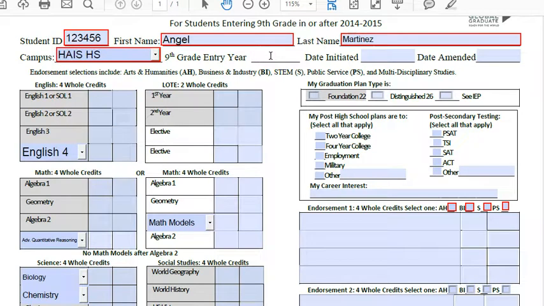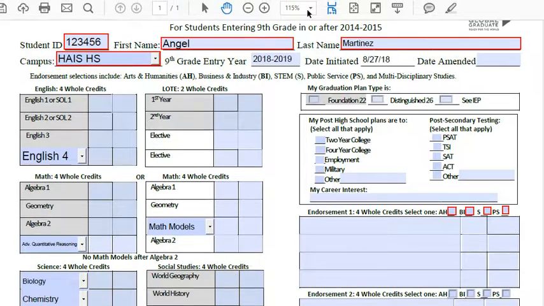The ninth grade entry year for you guys is going to be 2018. Okay, you can actually put 2018, 2019. The date initiated for all of us is going to be August 27th, 2018. Date amended, we're going to leave blank. In another video that I'll do later, we'll talk about these endorsements. They are pretty important, but we will talk about them.